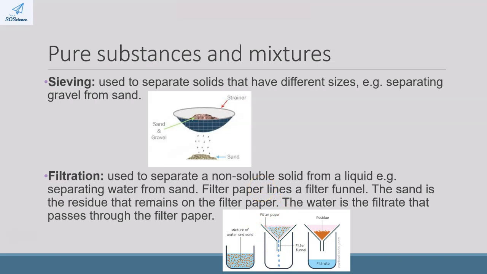Well, it's because the salt dissolves into the water, and the salt would move through the filter paper right along with the water. So this is why filtration only works for non-soluble or insoluble solids inside a liquid. It does not work for solids that are soluble inside a liquid.